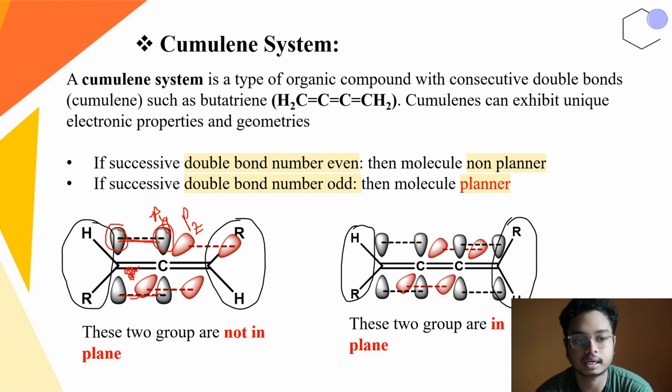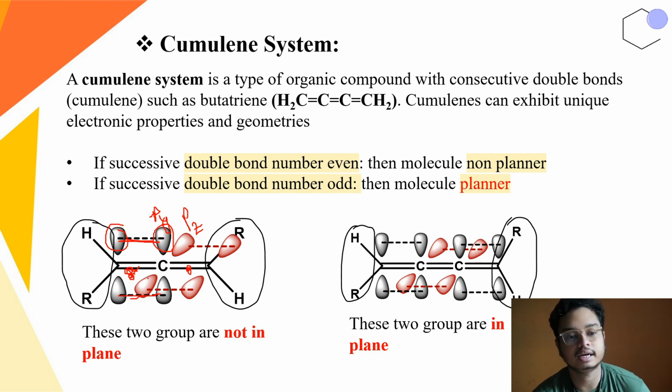It is completely up to you, but the fact is that py and pz orbitals are perpendicular to each other, and this pz orbital is responsible for making this particular pi bond. So these two pi bonds are perpendicular to each other, and that's why these two groups are not in the plane.